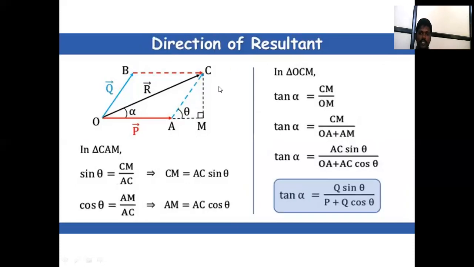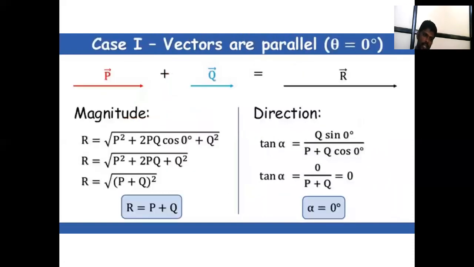Okay. Next one is direction of the resultant. Then the formula is tan alpha is equal to Q sin theta upon P plus Q cos theta. This formula is used to calculate the direction of the resultant. Case first, vectors are parallel, then theta is equal to 0.